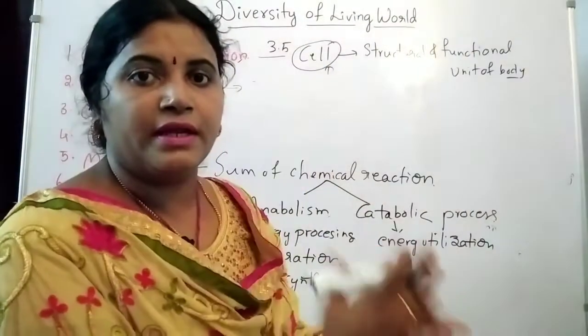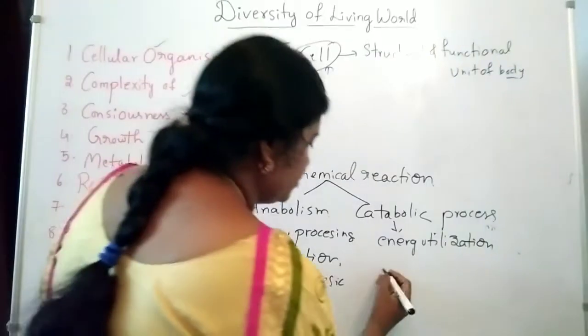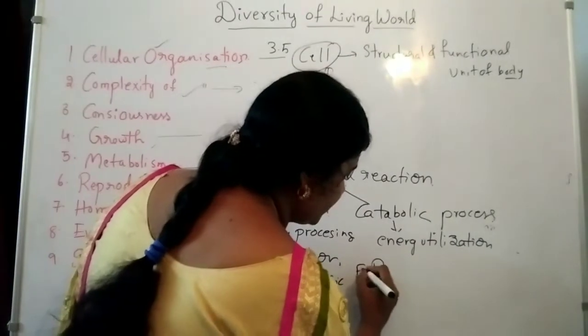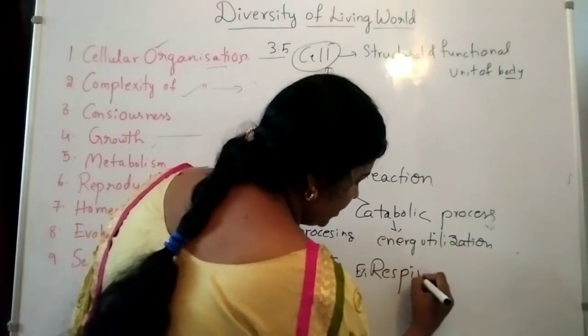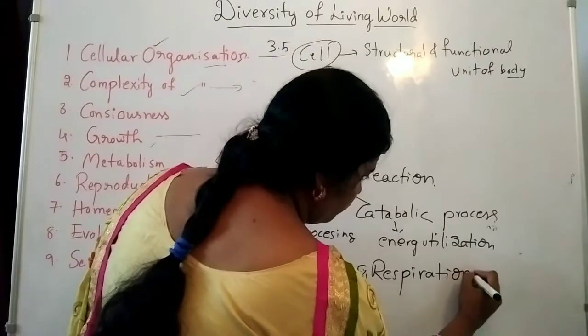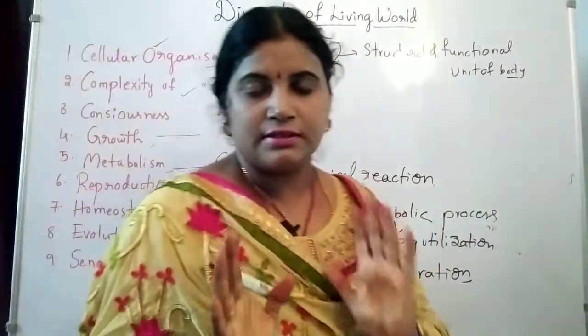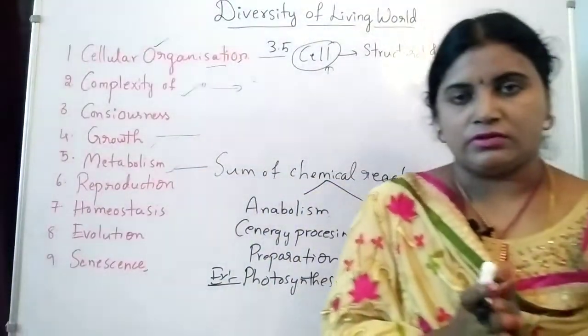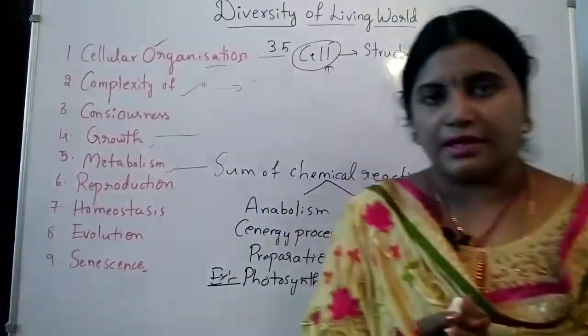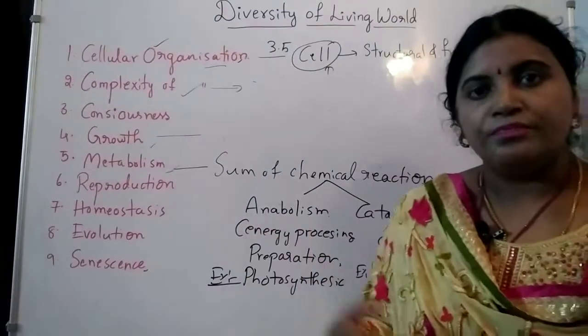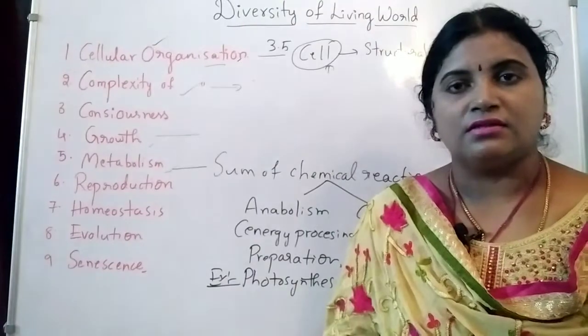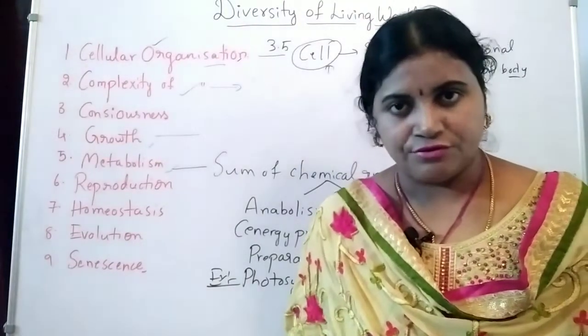Catabolic process means breakdown of the food material to release the energy. So that is respiration. Okay, so that is about the metabolic activities. Metabolic activities means the sum of chemical reactions, which includes energy processing functions and energy utilizing functions.